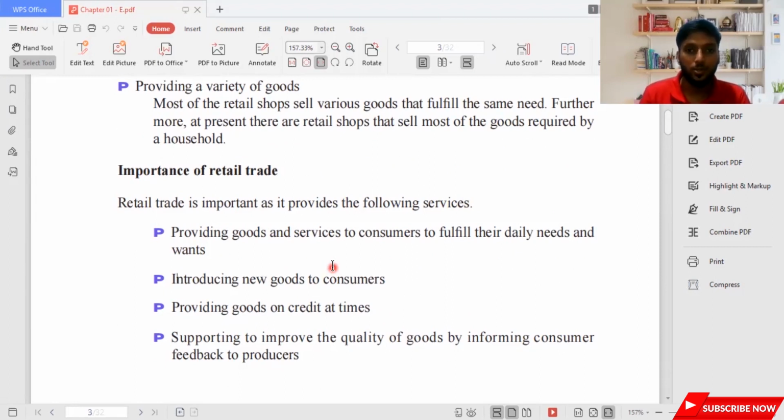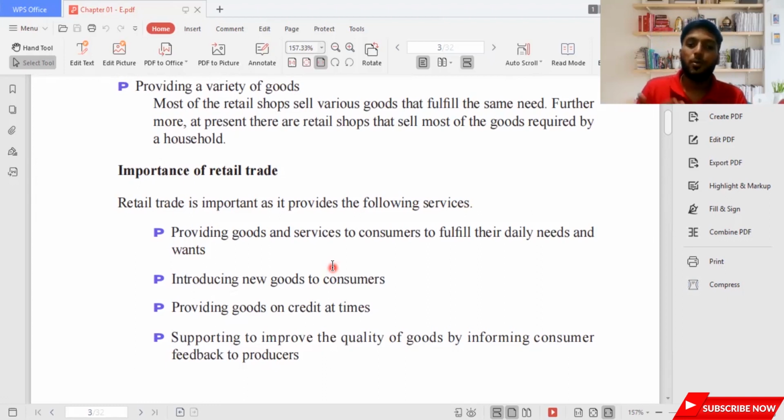Second thing is introducing new goods to consumers. The main intention is to give new products. Whenever a product comes into the market, these retailers will bring this product and give it to the consumer and say, just have a taste of this product and see, is this product awesome, or is this product not good? They may ask for comments from the consumers, and they will take these comments to the wholesalers or the producers.